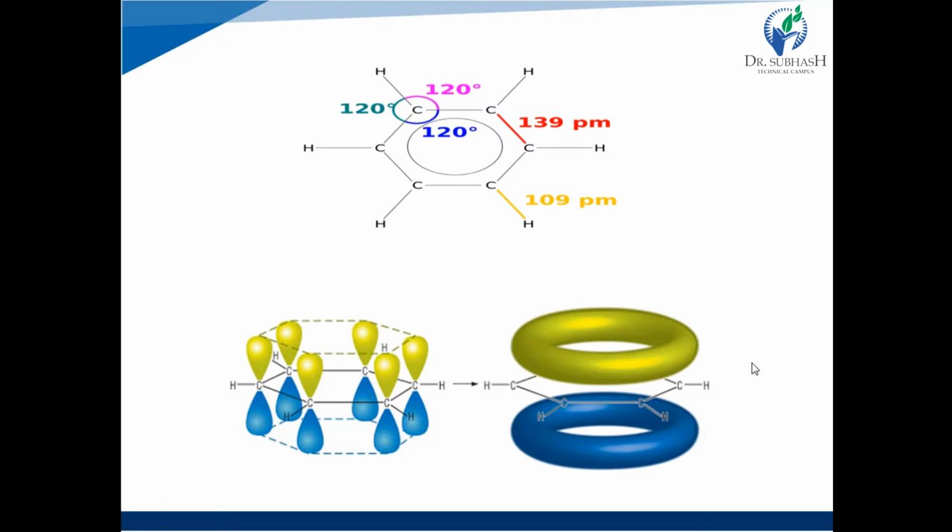And it is in continuous movement. When the overlapping of the unhybridized p orbitals occurs, it forms a donut-like structure. Let's see the structure: green and blue donut-like structures above and below the plane of the benzene ring. So it defines the molecular orbital picture of the benzene ring, and it is in continuous movement.